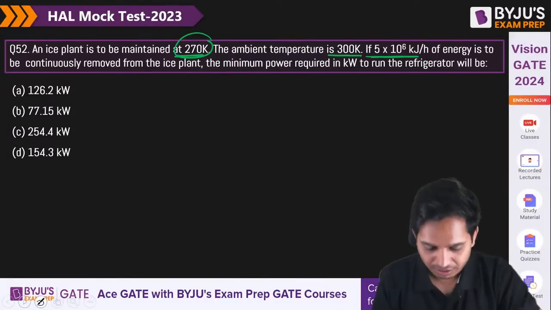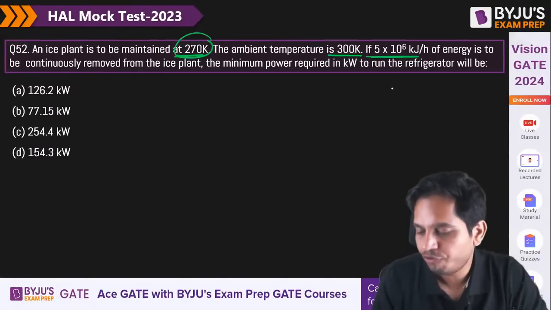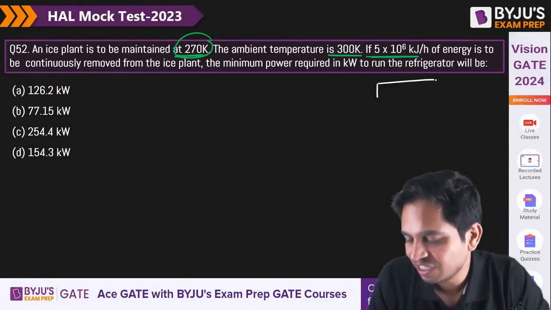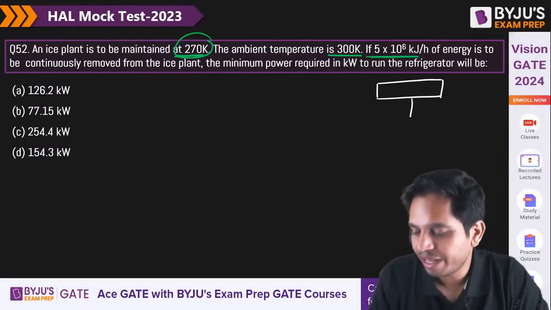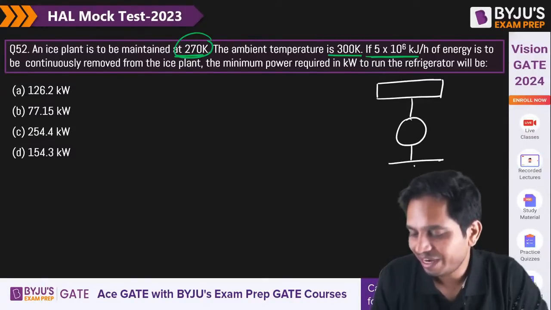Whenever you see a question on a heat pump, refrigerator, or heat engine, it's always a good idea to draw the diagram. So this is my refrigerator.